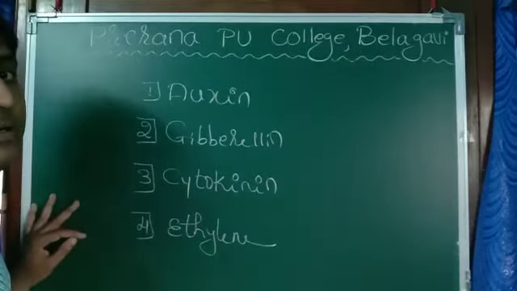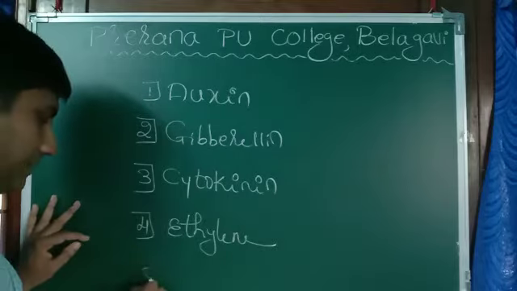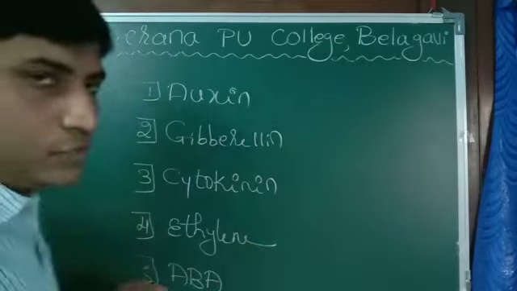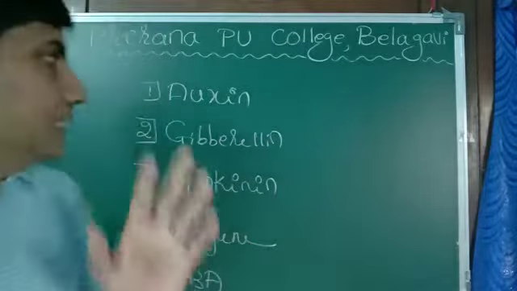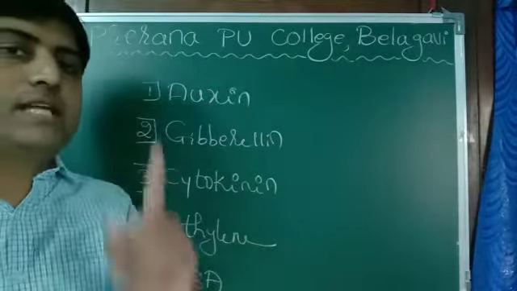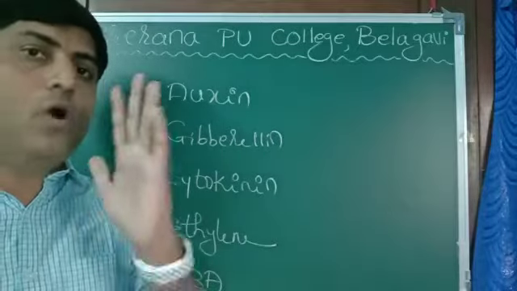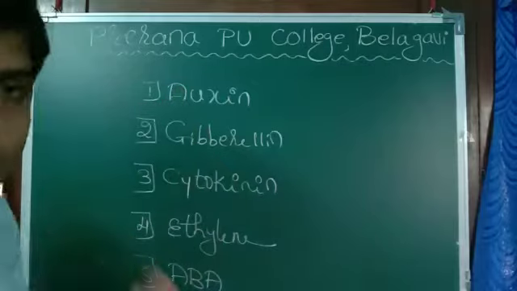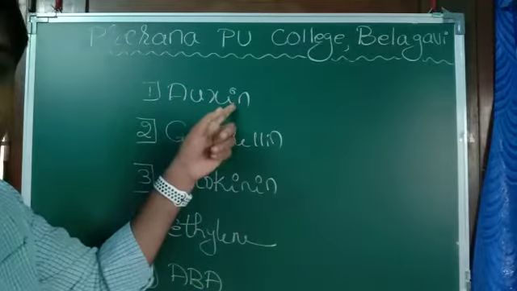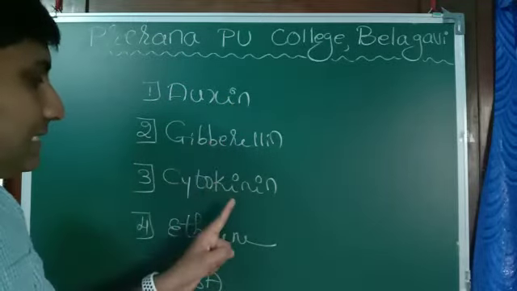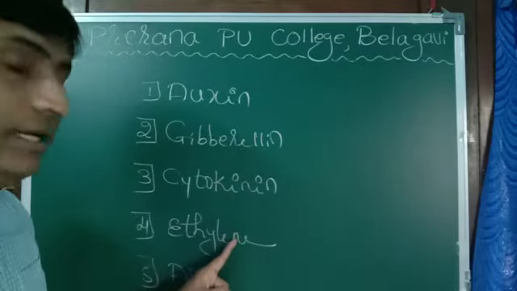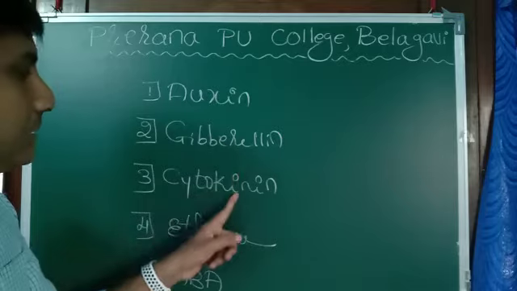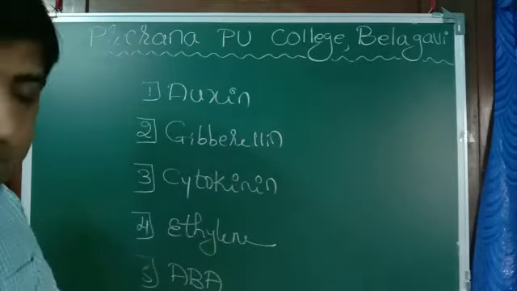And fifth one, ABA, abscisic acid. The hormones present in plants, phytohormones or plant growth regulators, are mainly of 5 types: auxin, gibberellin, cytokinin, ethylene, abscisic acid.